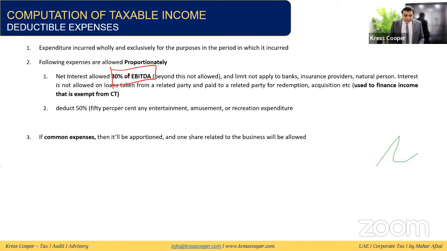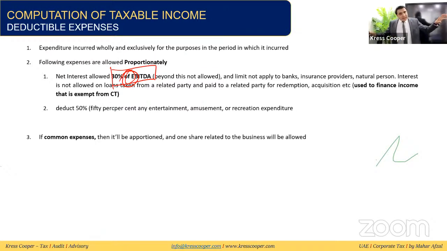And while calculating this earning, exempt income will not be considered. Moreover, if a person is taking a loan from one related party and giving the money to another related party for acquisition, redemption, or financing purposes, the law says this financing is exempt.